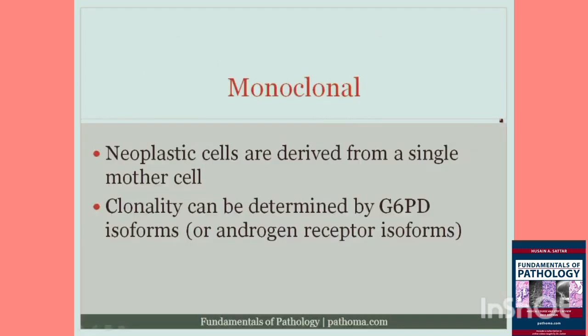Now let's take another example, and let's go back and draw the exact same scenario. So again, we've got 4 cells present within the uterus. These are the smooth muscle cells of the uterus, and we said that this is perhaps expressing G6PD-A, this one expresses G6PD-B, this one expresses G6PD-A, and this one expresses G6PD-B, so that the ratio is approximately 1-to-1.